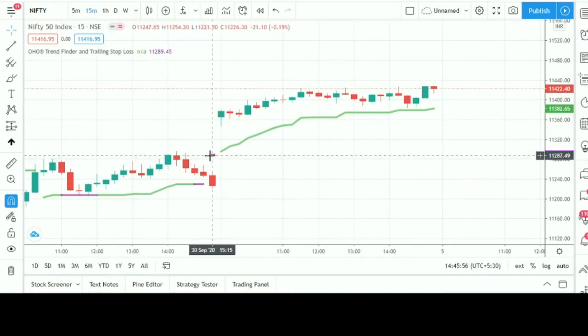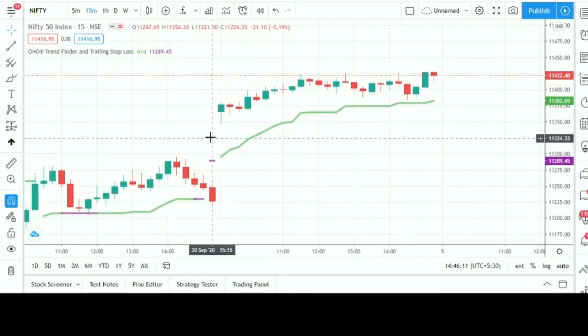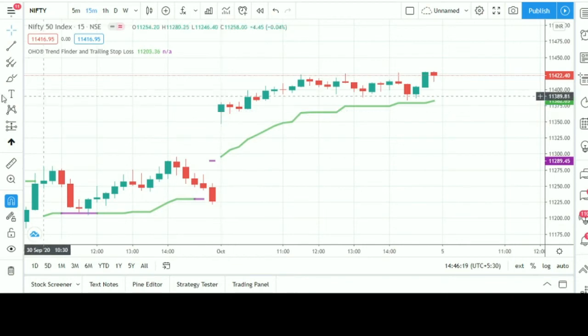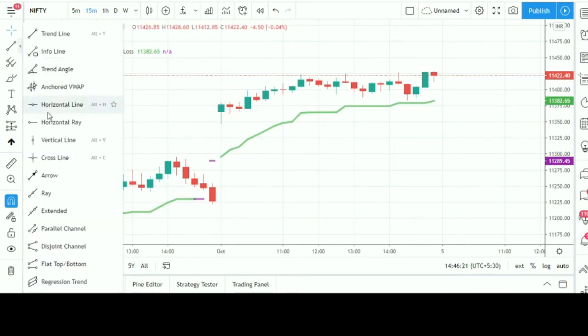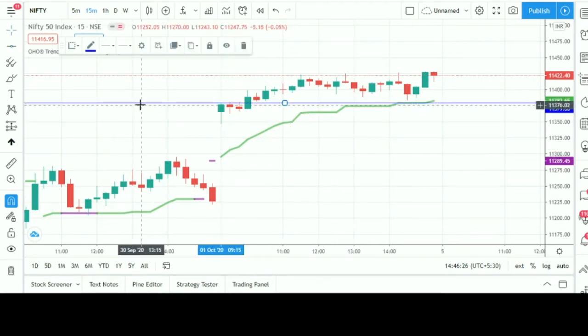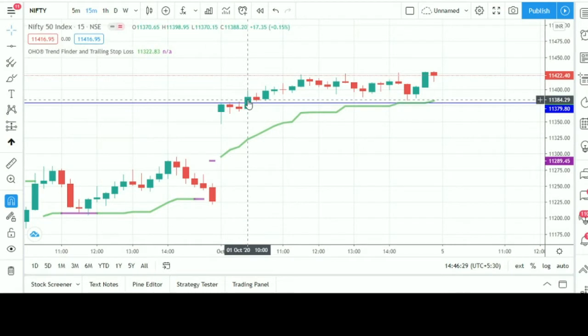Now see here, it was a purple line on 30th September at 3:15 p.m. Okay, so it was on the downside, but in the very first candle on 1st October at 9:15, it changed the trend from bearish to bullish, and we have to mark the high of this candle, friends. A horizontal line at the high of this candle. If any candle closes above this line, we have to buy there.